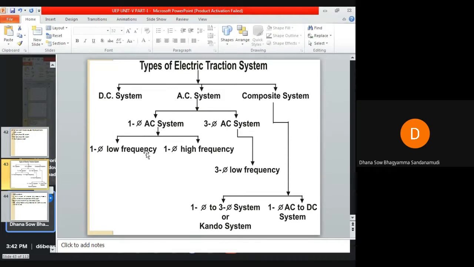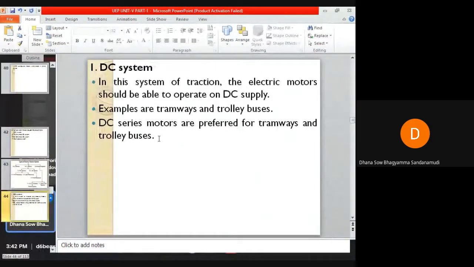The single phase AC system can be a single phase low frequency system, or a single phase high frequency system. The three phase AC system can be a three phase low frequency system. The composite system can be a single phase to three phase system, which you can even call the Kando system, and it can be a single phase AC system to DC system. Let us discuss one by one in detail. So let us start with the DC system.